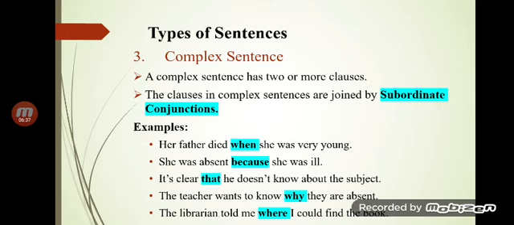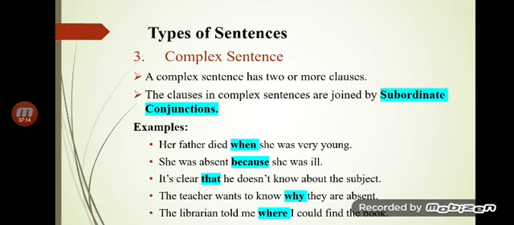And what is that? We have discussed that it is used according to time, reason, cause and effect, and condition. His father died when she was very young. Her father died, that is in fact an independent clause. When she was very young is introduced by a subordinate conjunction. So when she was very young, it is not giving us any sense. We have to go back towards the main clause.